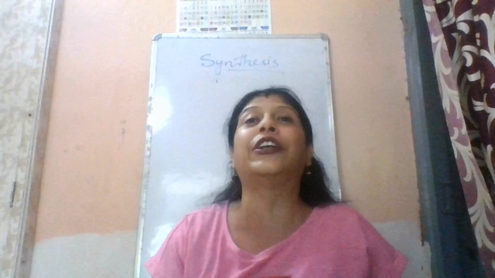Which are the two components of the population growth in India? One is the natural component. Under the natural component, high birth rate, low death rate. Under the induced component, high in-migration, and out-migration is comparatively less. So that is why we have high population growth in India. In this way, your answer will be presented.